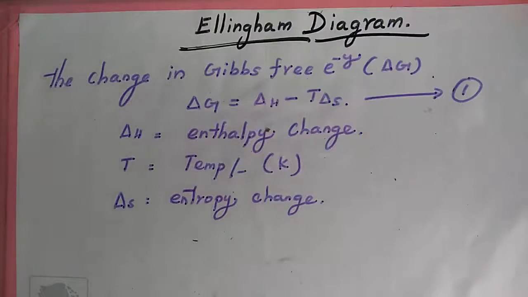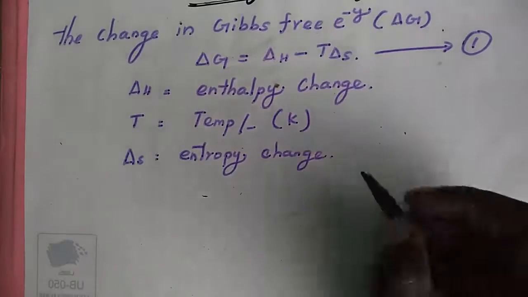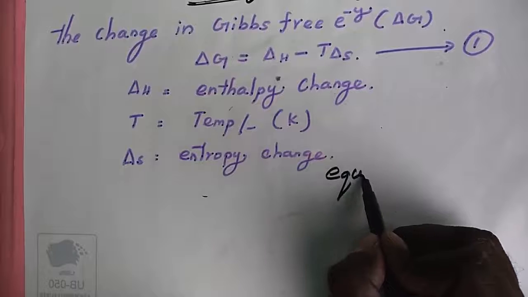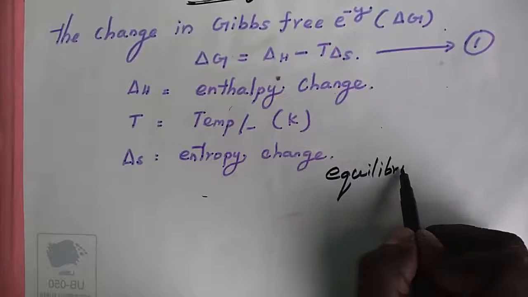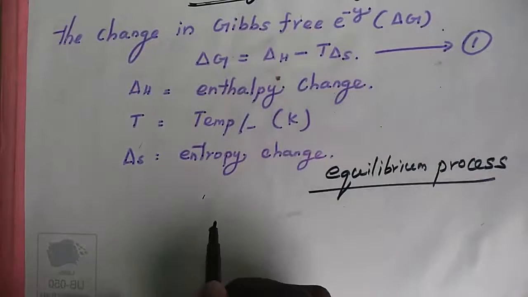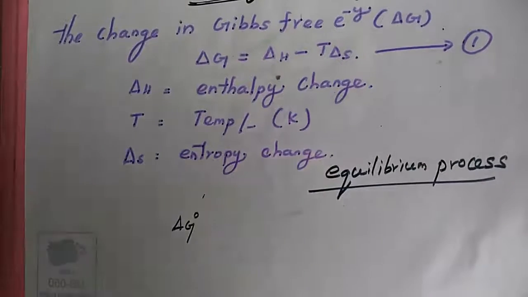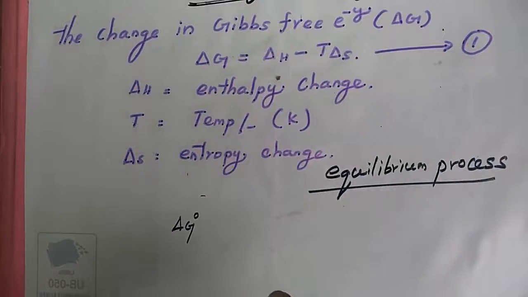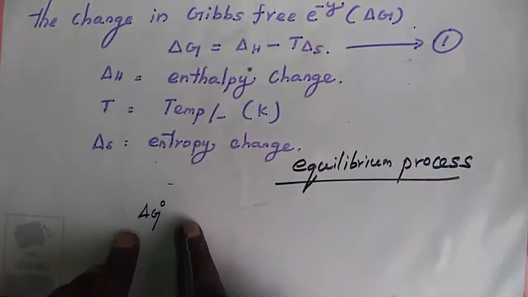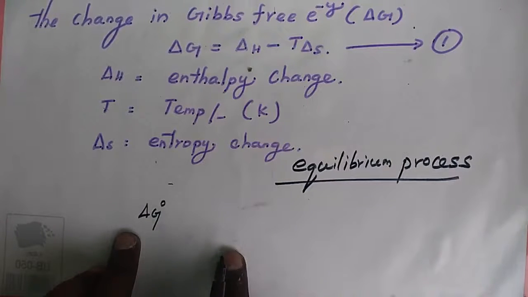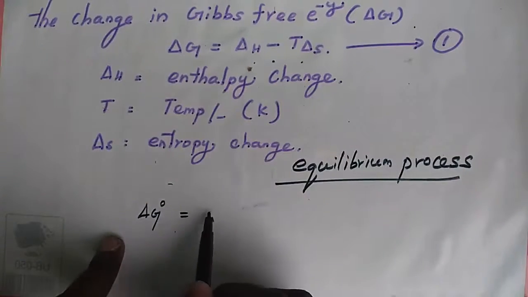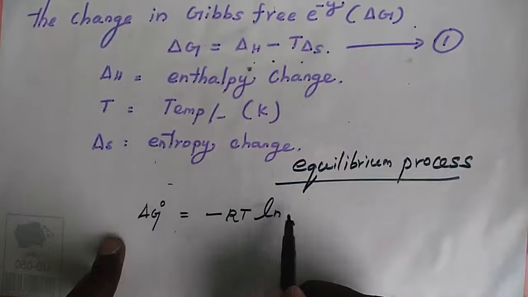Listen, for an equilibrium process, del G naught can be calculated using the equilibrium constant by the following expression. Del G naught equal to minus RT ln K.